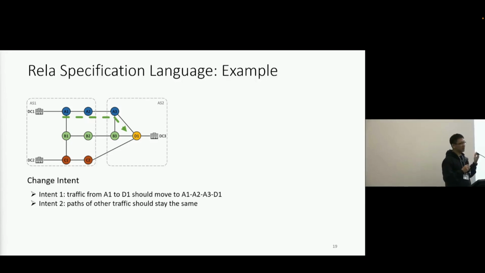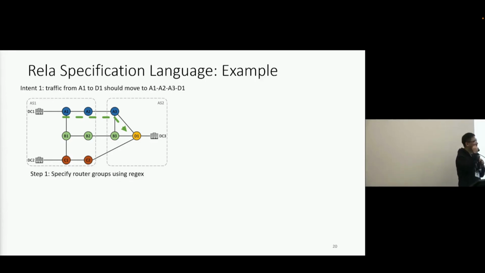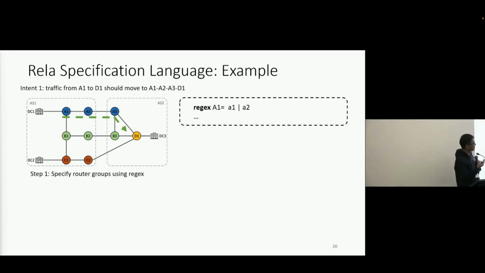Let's revisit this example and see how we can use Rela to specify the change intent. Recall that there are two parts to the intent. Intent 1 requires the traffic from A1 to D1 to move to the path A1, A2, A3, D1. The second intent requires that the forwarding path of other traffic should stay the same. For the first intent, the first step is to specify regular expressions to represent all router groups. For instance, if router group A1 has two routers, A1 and A2, we can write a regular expression like that.